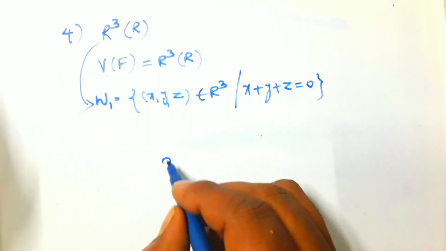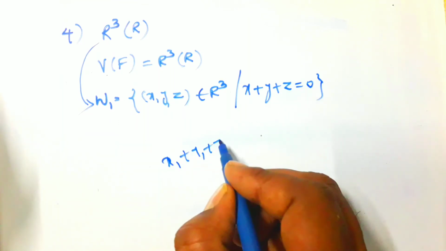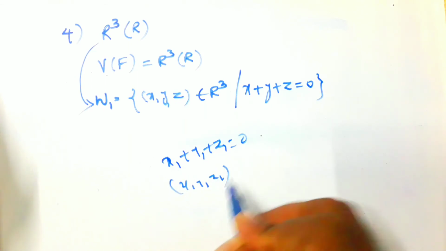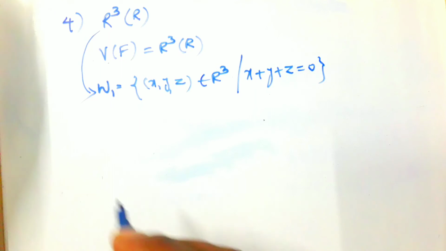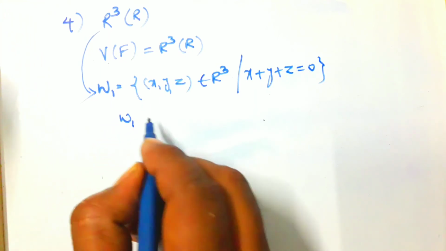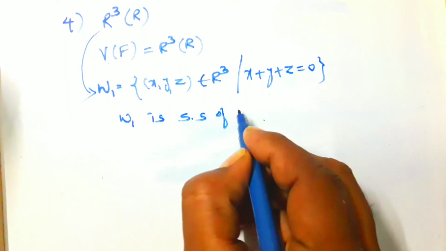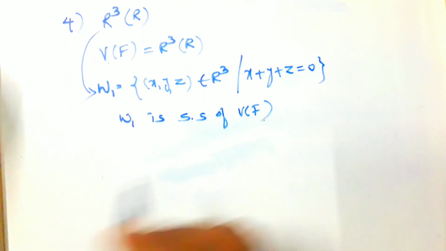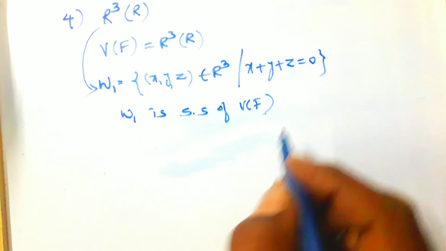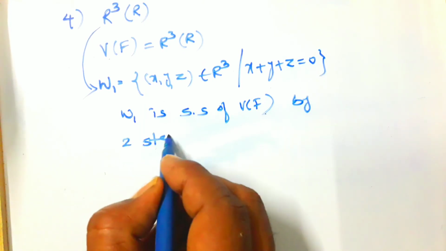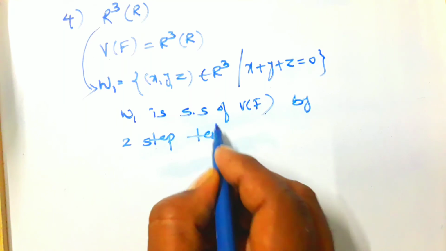For example, if x1 plus y1 plus z1 is equal to 0, then x1, y1 and z1 belongs to W. Prove that W1 is a subspace of V over F by the two-step test.